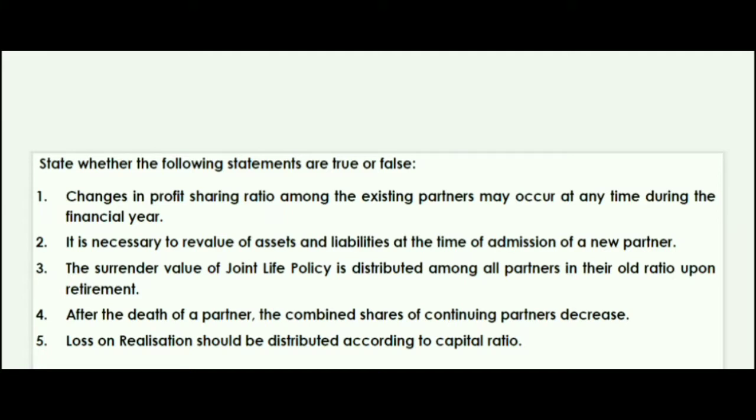Next is, it is necessary to revalue assets and liabilities at the time of admission of a new partner. Absolutely correct, that's true, because you have to give the new partner the exact idea of the value of assets and liabilities. Next is, the surrender value of a joint life policy is distributed among all partners in their old ratio upon retirement. That's true, correct answer.